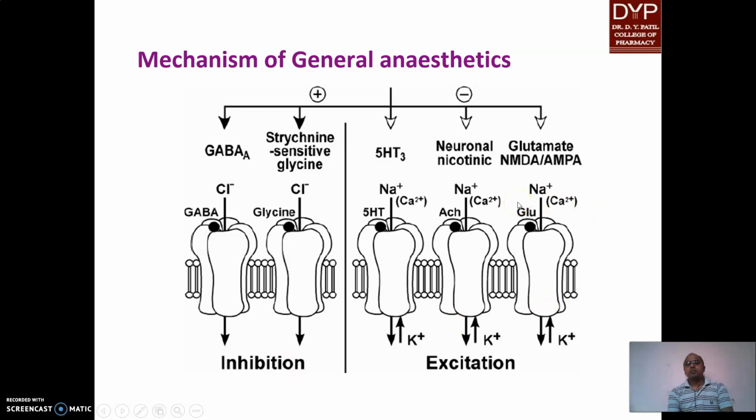Here we take the example of glutamate. First of all, we understand what happens normally: when glutamate acts on its receptor, the sodium channel opens, sodium influx and potassium exit cause excitation. So general anesthetics prevent this excitation by acting as an antagonist on the glutamate receptor, inhibiting sodium influx and potassium exit. Similarly in the case of neuronal nicotinic and 5-HT3 receptors. General anesthetics are used to relax the skeletal muscles during the operation. They act as pre-anesthetic medication and in induction of anesthesia.